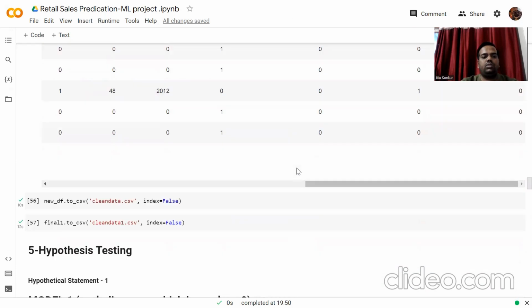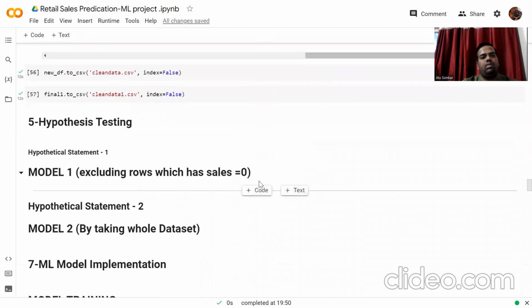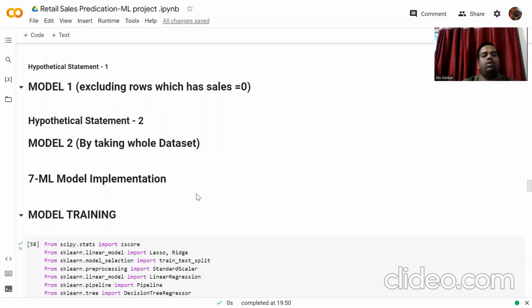So we move to hypothesis testing. What is hypothesis testing? We take two models for modeling: model 1 excluding rows which have sales 0, and model 2 taking the whole data set. So we move with the ML model implementation, that is model training excluding rows which have sales equal to 0.